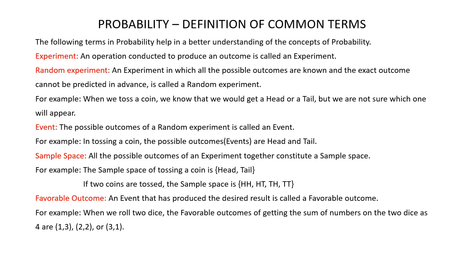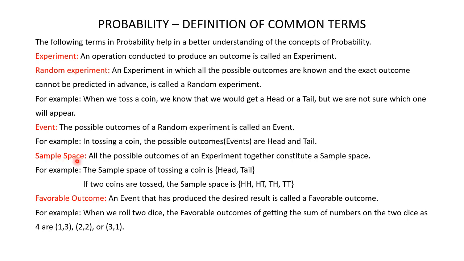For example, when we toss a coin, we know that we would get a head or a tail, but we are not sure which one will appear. Event. The possible outcomes of a random experiment is called an event. For example, in tossing a coin, the possible outcomes, that is the events, are head and tail.